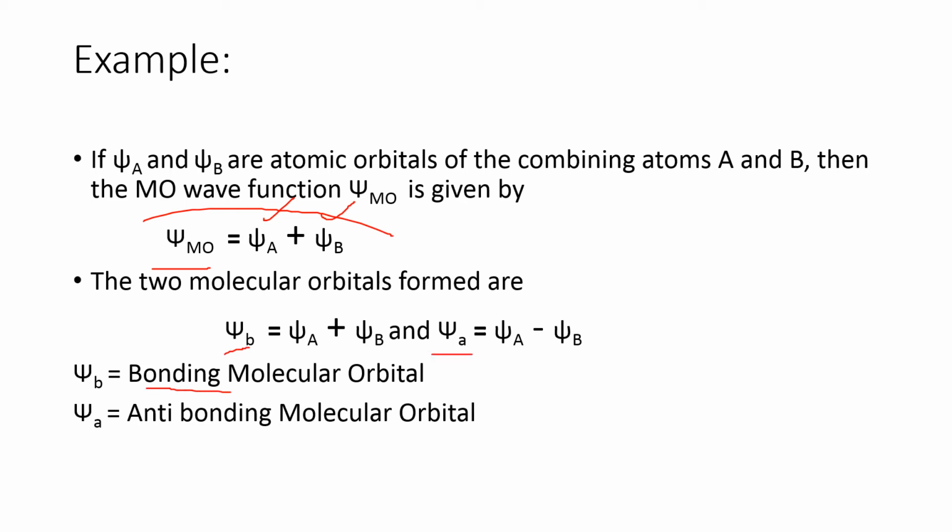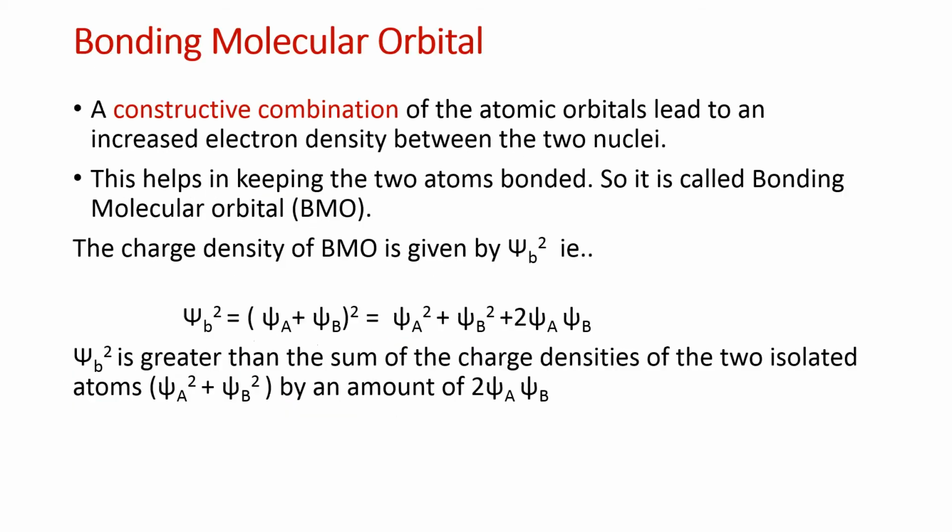One is a bonding molecular orbital, the other is an anti-bonding molecular orbital. The wave function of bonding is given by psi B and the wave function of anti-bonding is given by psi A. The bonding molecular orbital is formed because of constructive combination of atomic orbitals, or the addition method.